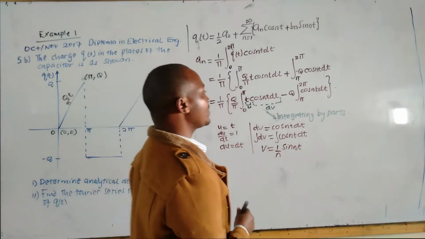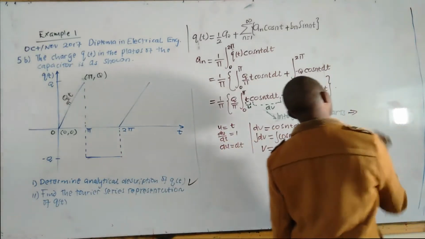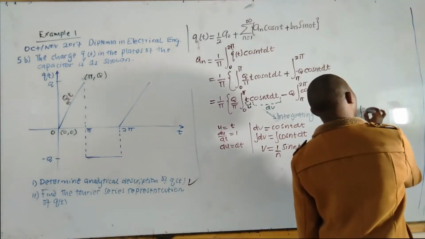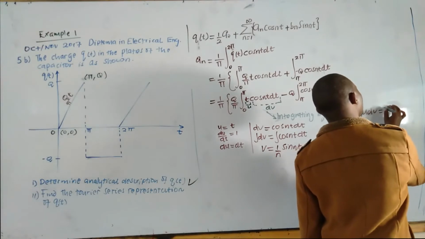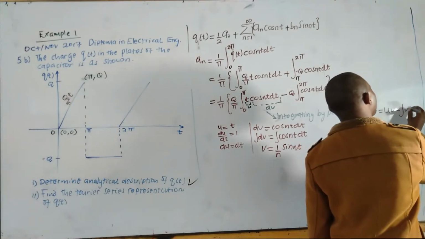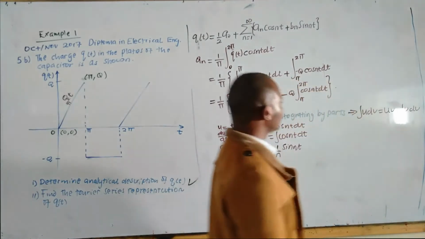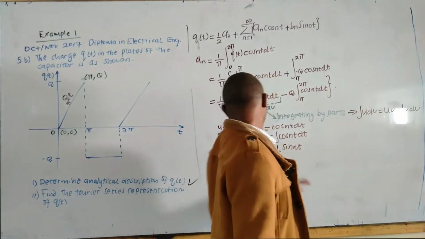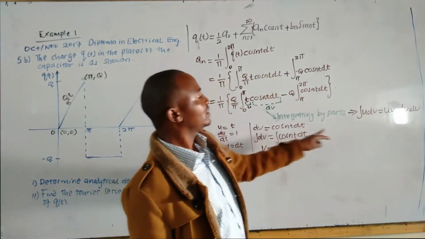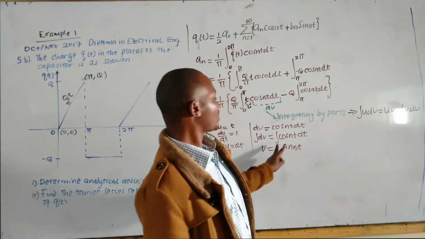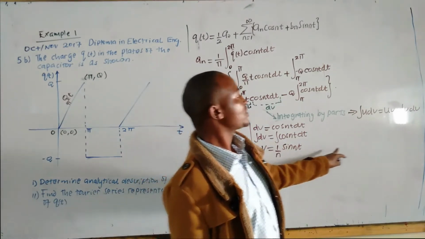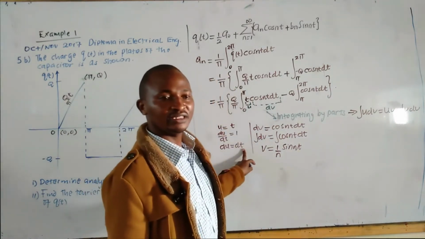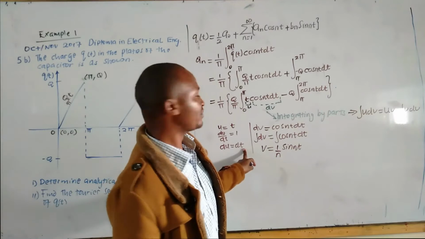Now we substitute everything in our formula. Remember, integrating by parts, the formula is integral of u dv is equal to uv minus integral of v du. So when you're integrating by parts, you need u. You have it, u is t. You need v. V is 1 over n sin nt. You also need du, which you have determined is equal to dt. Now we substitute everything in the formula.